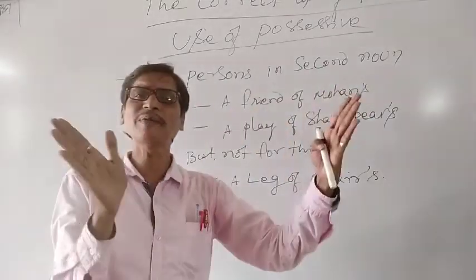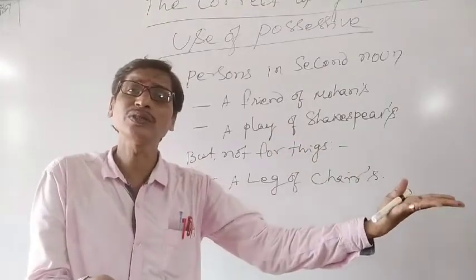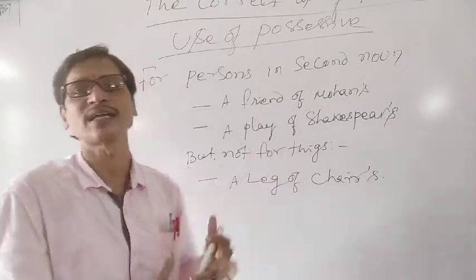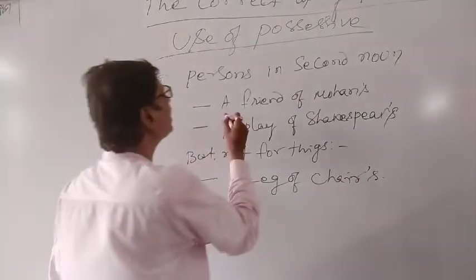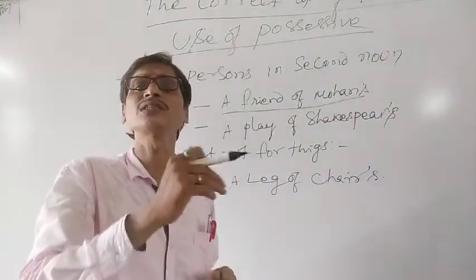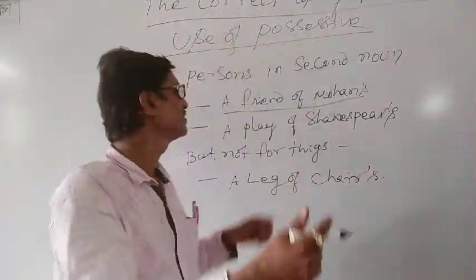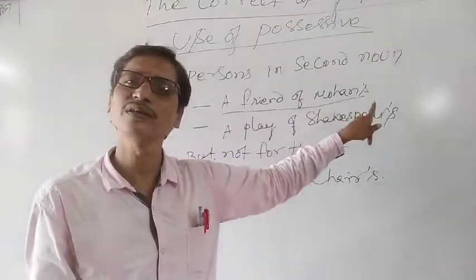Suppose we have written a phrase where two nouns are available. For the second noun we should use the possessive case. Example is given: a friend of Mohan's. That means one of Mohan's friends. One of Mohan's friends means a friend of Mohan's.